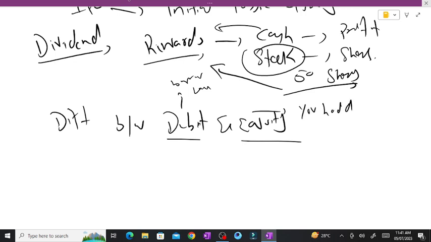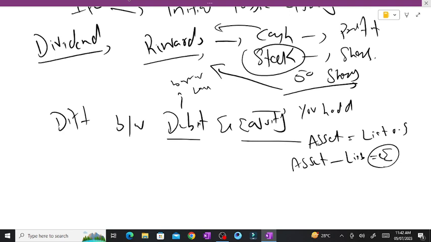If you remember in accounting, we have an accounting equation. The accounting equation says assets are equal to liability plus owner's equity. So when you deduct liability from assets, you get your equity. The things you have in hand are known as your equity.